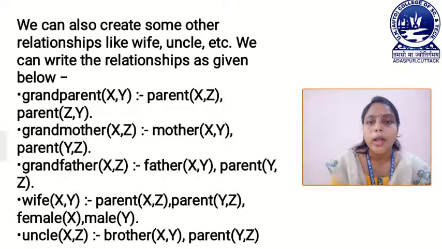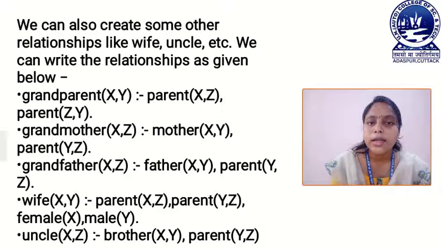Then next one is the wife relationship. wife(X, Y) implies parent(X, Z) and parent(Y, Z), female(X) and male(Y). That means when you say that X is the wife of Y, then X must be the parent of Z and Y must be the parent of Z, because Z is the child of X and Y. Here we define female(X) and male(Y).